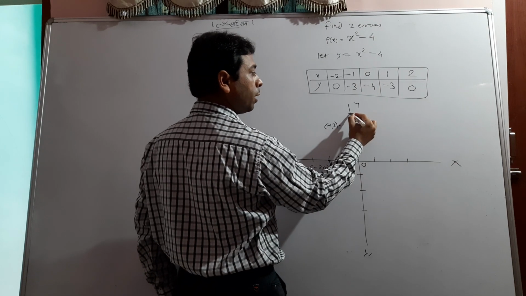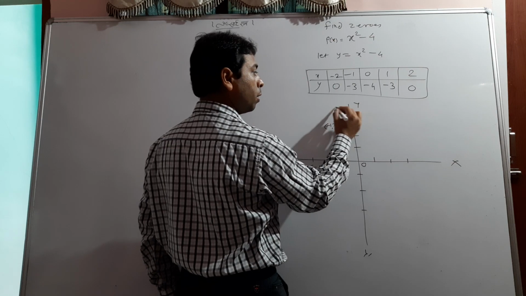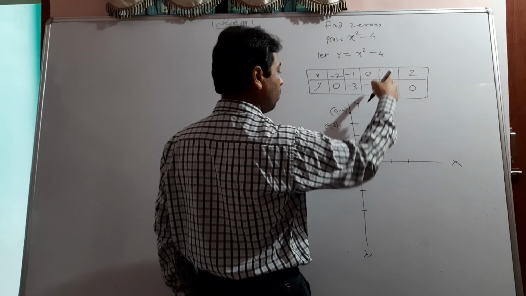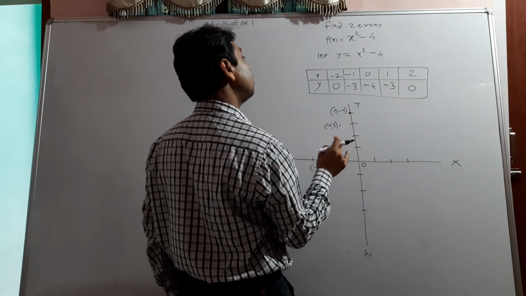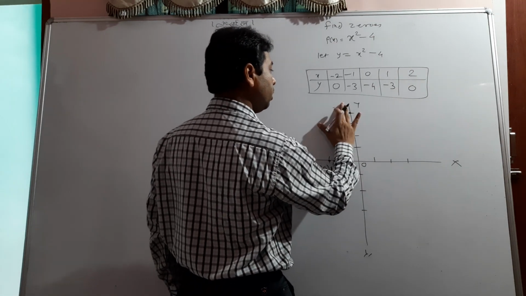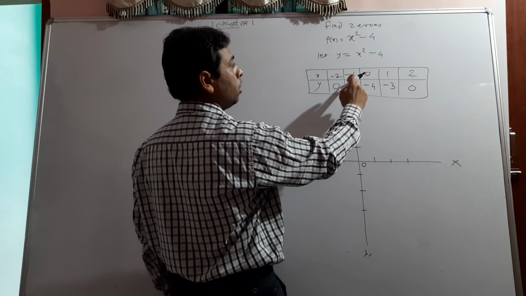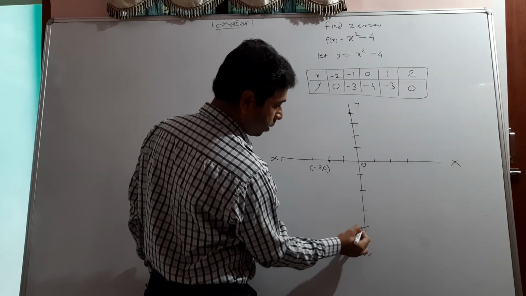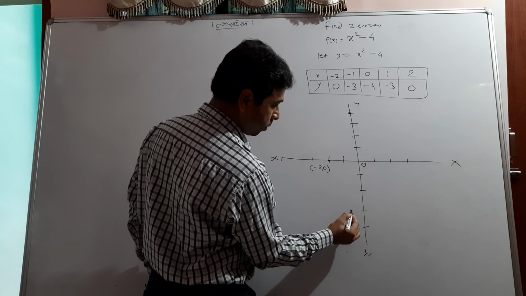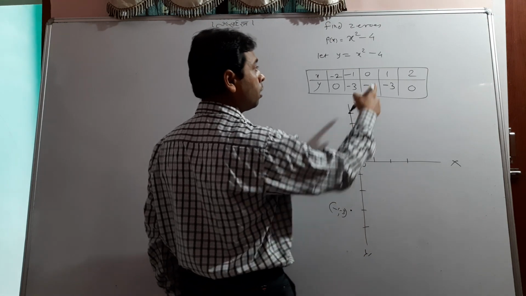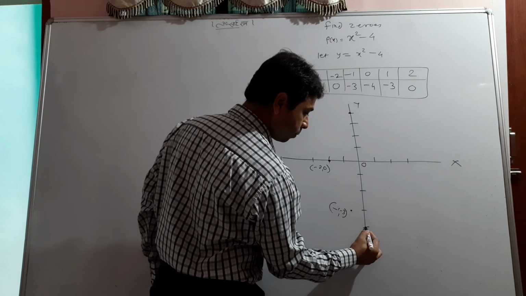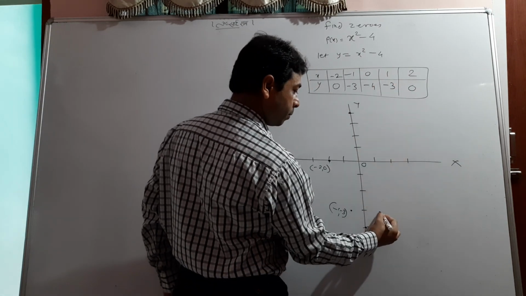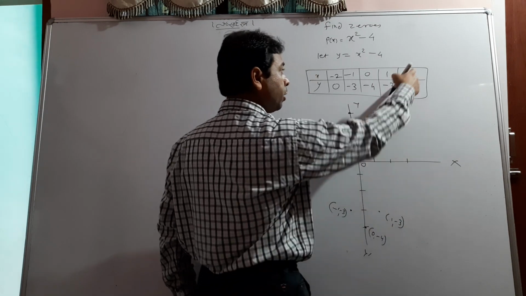0 and minus 4, I think this one. 1 and minus 3, sorry, again, let me speak. Minus 1 and minus 3 is here, I think. This one. Okay. 0 and minus 4 is here. 1 and minus 3 is here. And 2 and 0 is here.